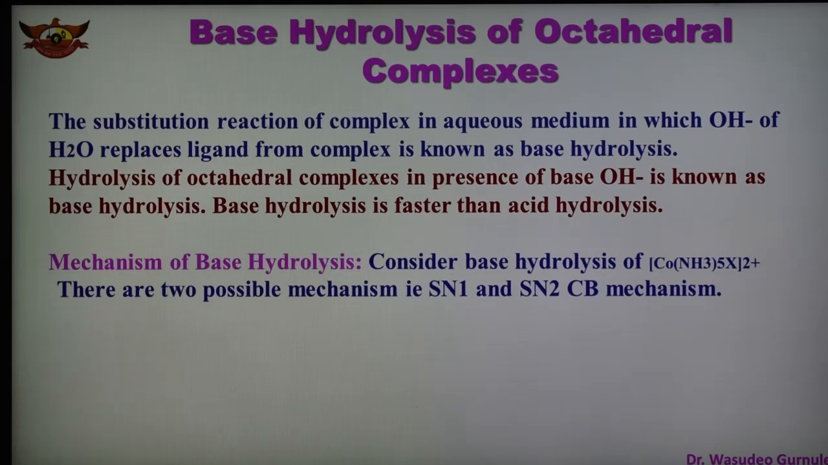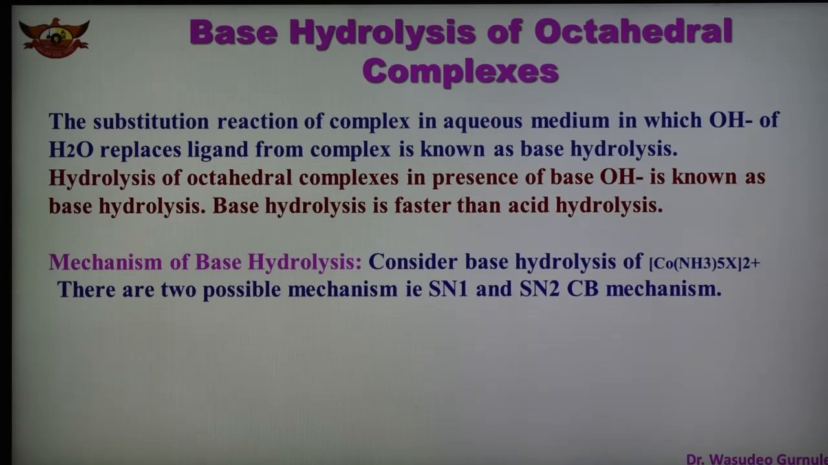So as we know, what is substitution reaction? The reaction in which one ligand is replaced by another ligand, and in the substitution reaction of the complex in aqueous medium, the OH minus of the water gets replaced by another ligand of the complex. Such a replacement is known as the base hydrolysis. So base hydrolysis of octahedral complexes in the presence of OH minus ion is generally faster as compared to the acid hydrolysis. There are two types of mechanism of base hydrolysis, SN2 and SN1CB mechanism.